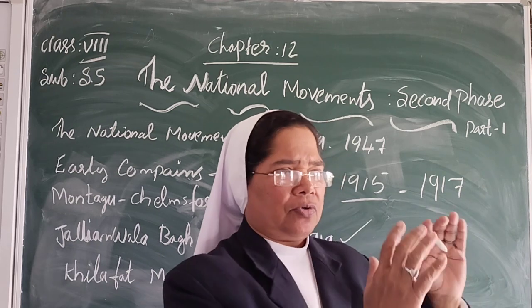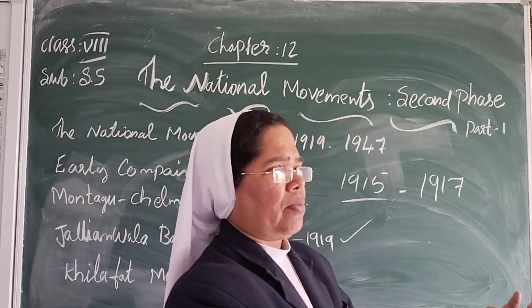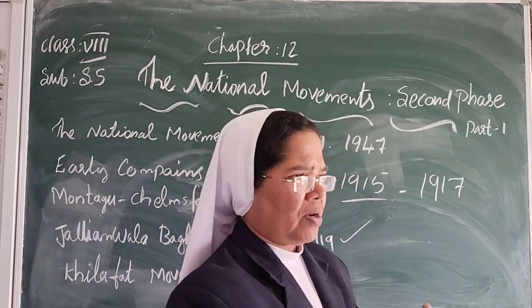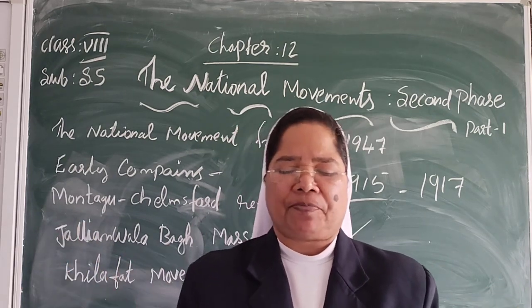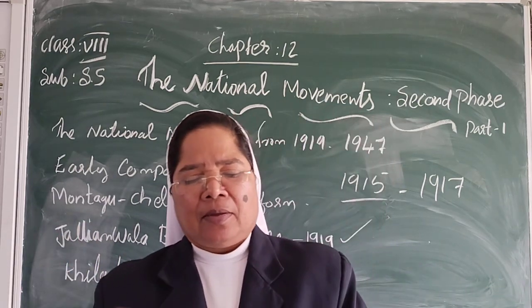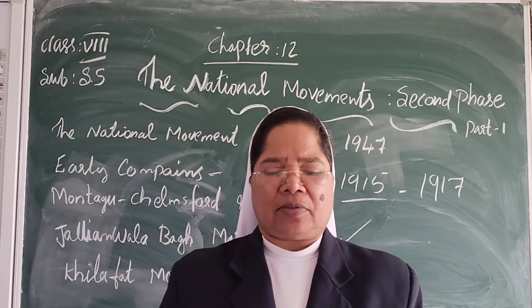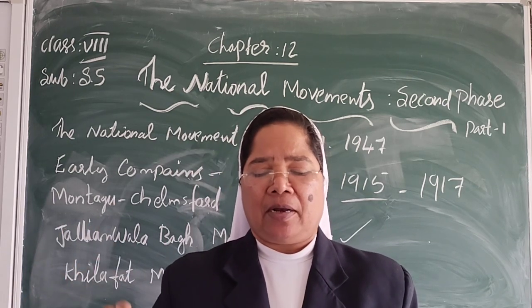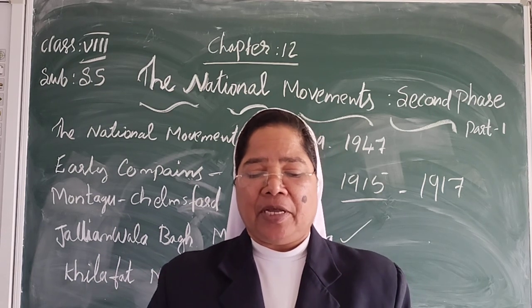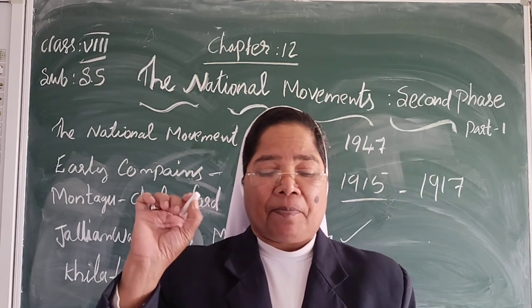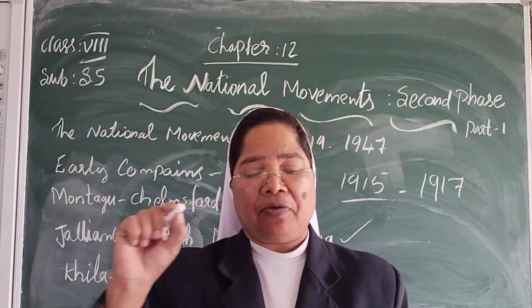They were given only a fixed rate, even for 2, 3, 4 years, with no change. Gandhiji protested because the prices were very low.